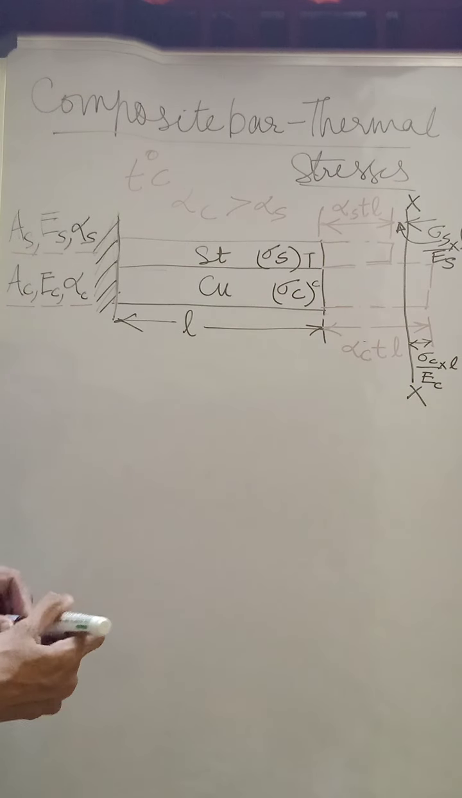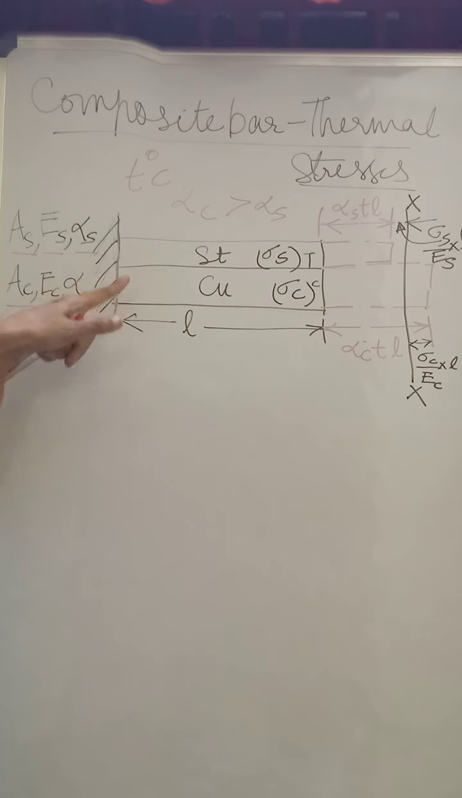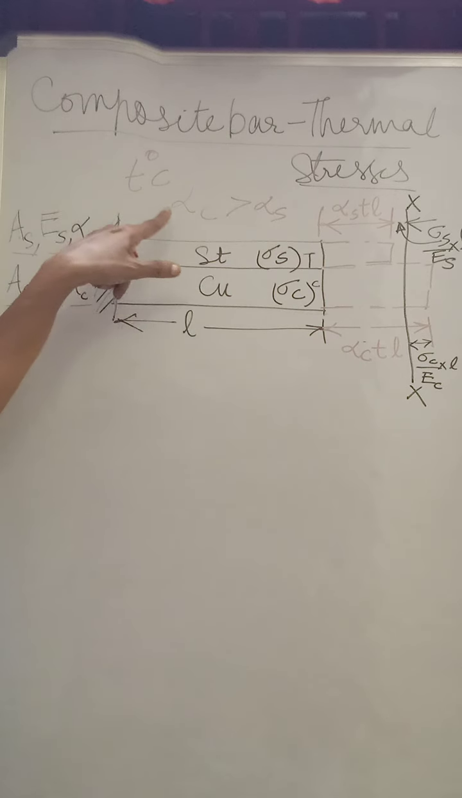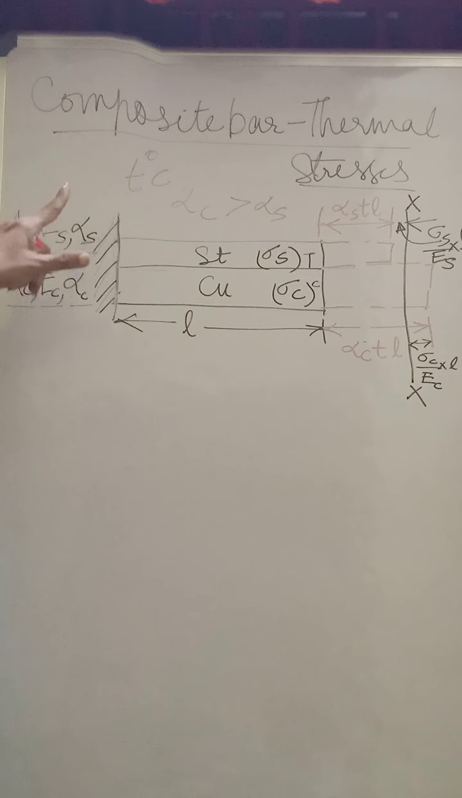So we will explain once again. This is the composite bar made up of steel and copper. Steel has the area of cross section AS, Young's modulus ES, and coefficient of thermal expansion alpha S. Similarly for copper, the area of cross section is AC, Young's modulus is EC, and coefficient of thermal expansion is alpha C. We already know that the coefficient of thermal expansion of copper is greater than that of steel, so copper will expand more than steel if there is a rise of temperature of T degree centigrade.